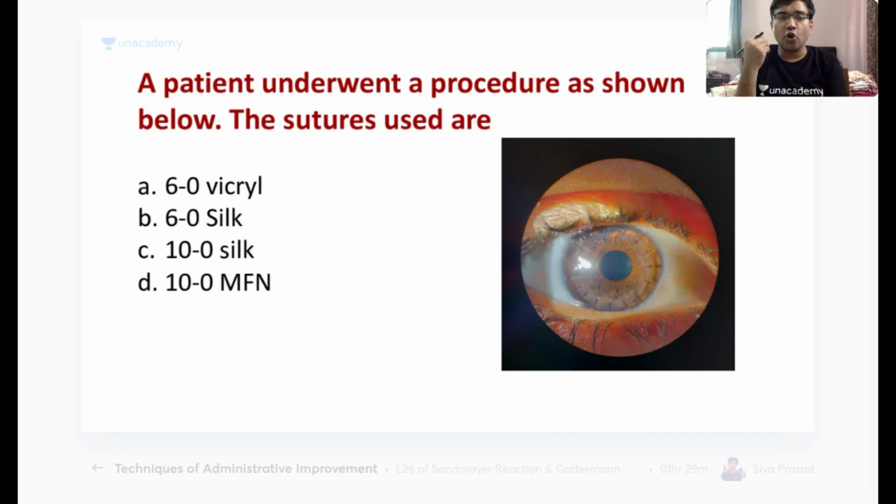These sutures are non-absorbable sutures. Remember, these sutures are non-absorbable sutures. Vicryl is an absorbable suture, I cannot use that. Silk sutures are very tough and they cause a lot of granulomatous reaction. So remember, whenever we do suturing in the cornea, it has to be a 10-0 monofilament nylon suture, which has to be a non-absorbable suture. Are you getting my point, everyone? Please note it down. Most of you have not answered it correct. It is the 10-0 monofilament nylon suture which is used in corneal suturing.